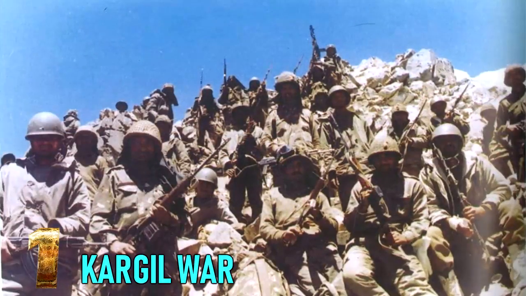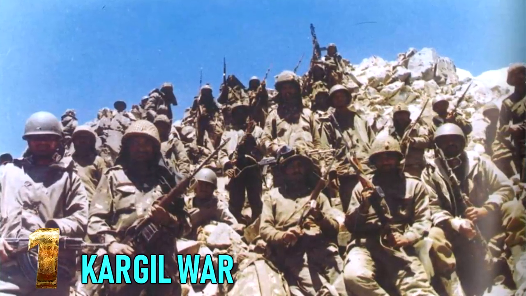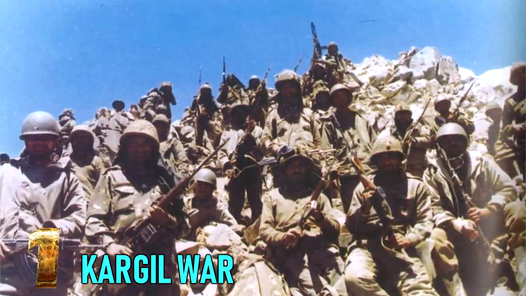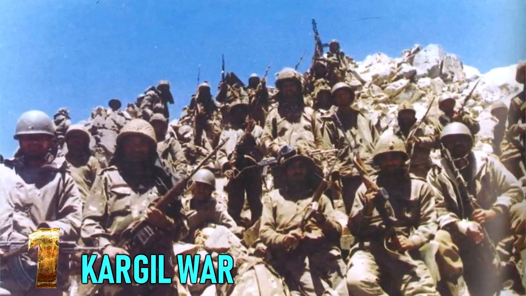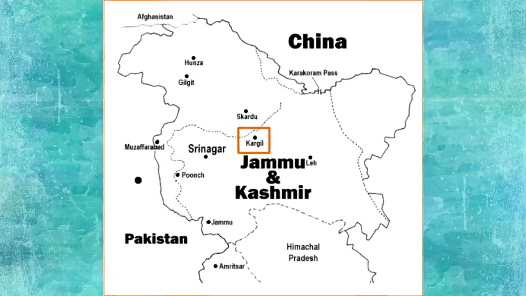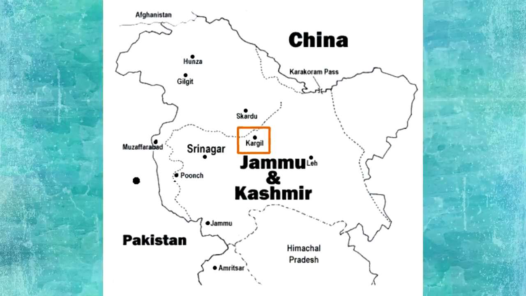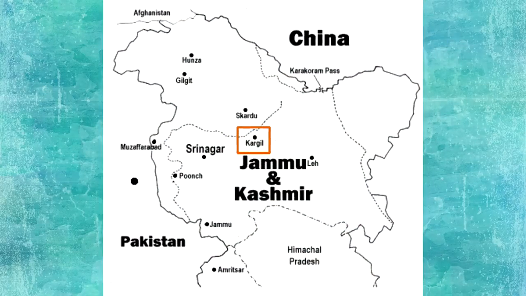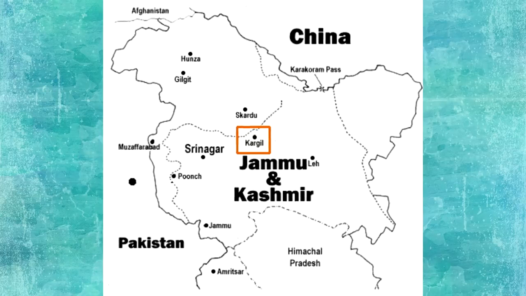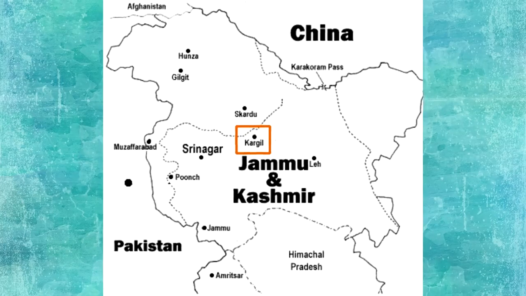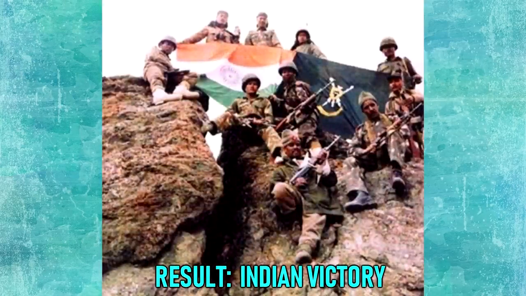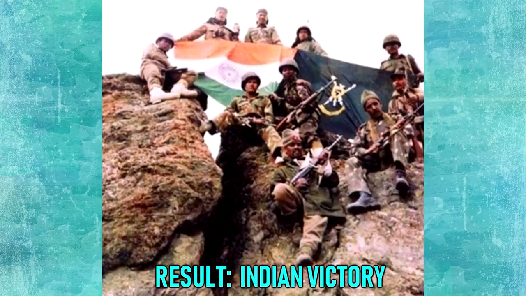Number 1. Kargil War. The Kargil War, also known as the Kargil Conflict, was an armed conflict between India and Pakistan that took place between May and July 1999 in the Kargil district of Kashmir and elsewhere along the line of control. The cause of the war was the infiltration of Pakistani soldiers disguised as Kashmiri militants into positions on the Indian side of the LOC. Result: decisive Indian victory.